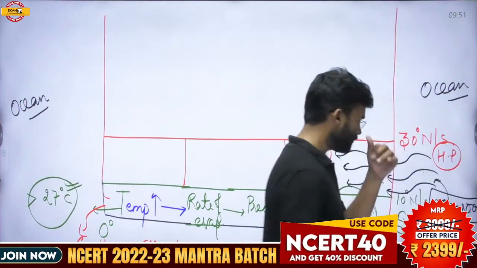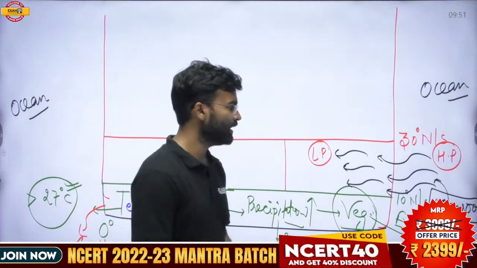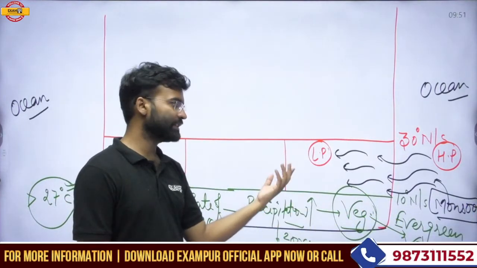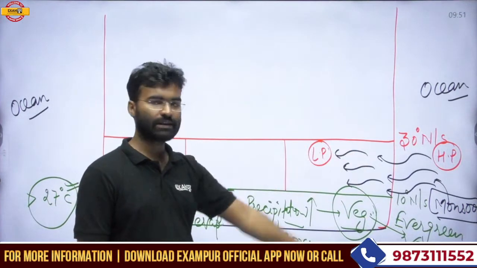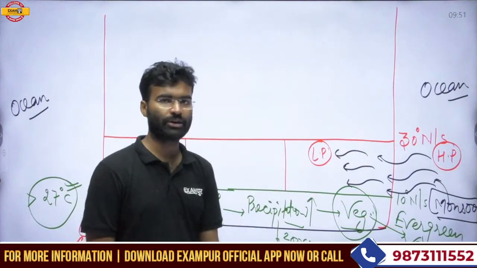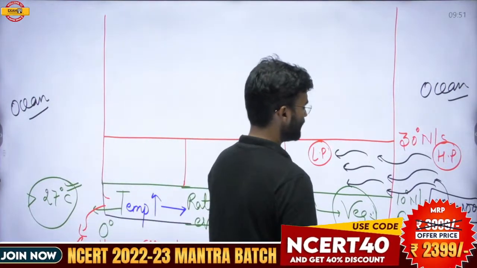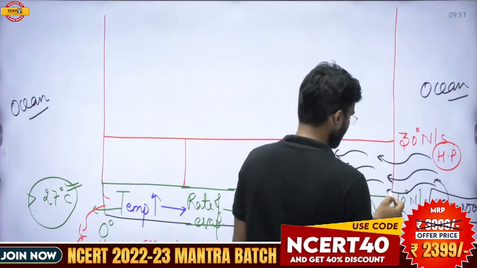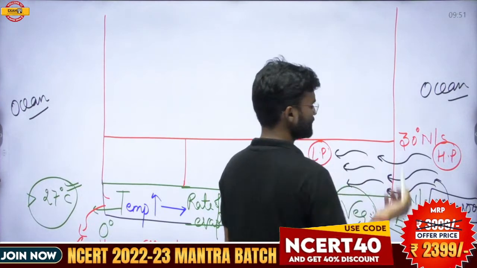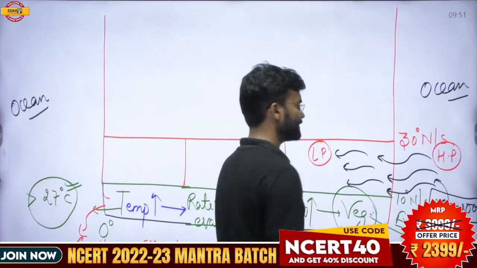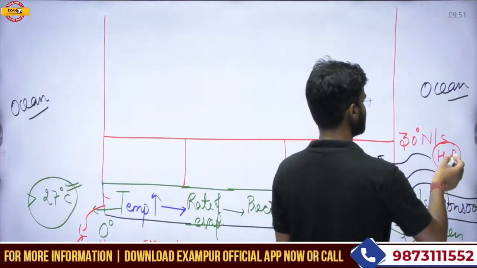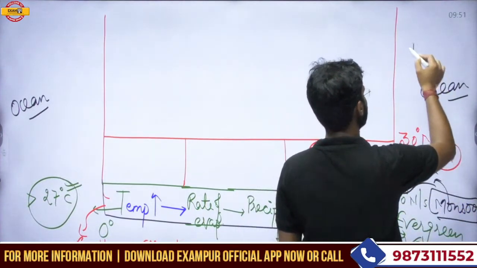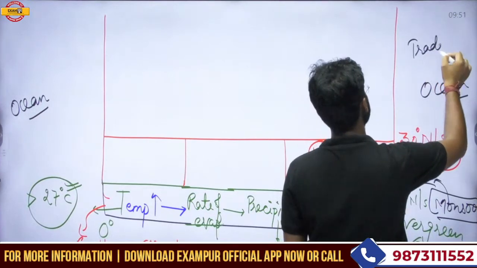So why does this monsoon wind start to move from the oceanic body to the continental body? Due to the difference in atmospheric pressure: this zone experiences high pressure and this zone experiences low pressure. One extra important factor that influences this mechanism is the movement of the trade wind.